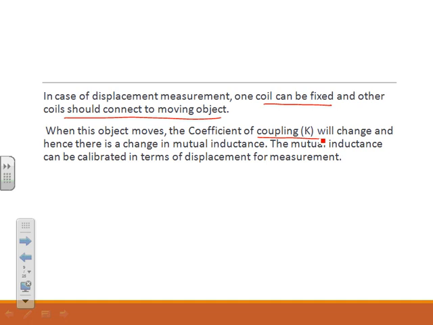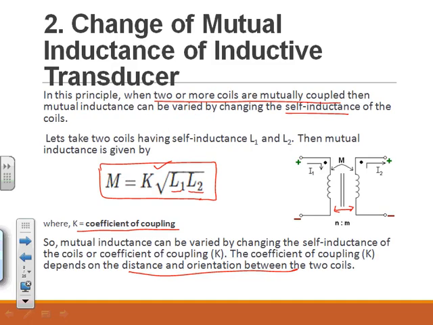So here, one coil is fixed and another one is varying. By varying this coil, the value of K, that is the coefficient of coupling, is varying, so that we can vary the mutual inductance. This is the principle behind the change of mutual inductance.